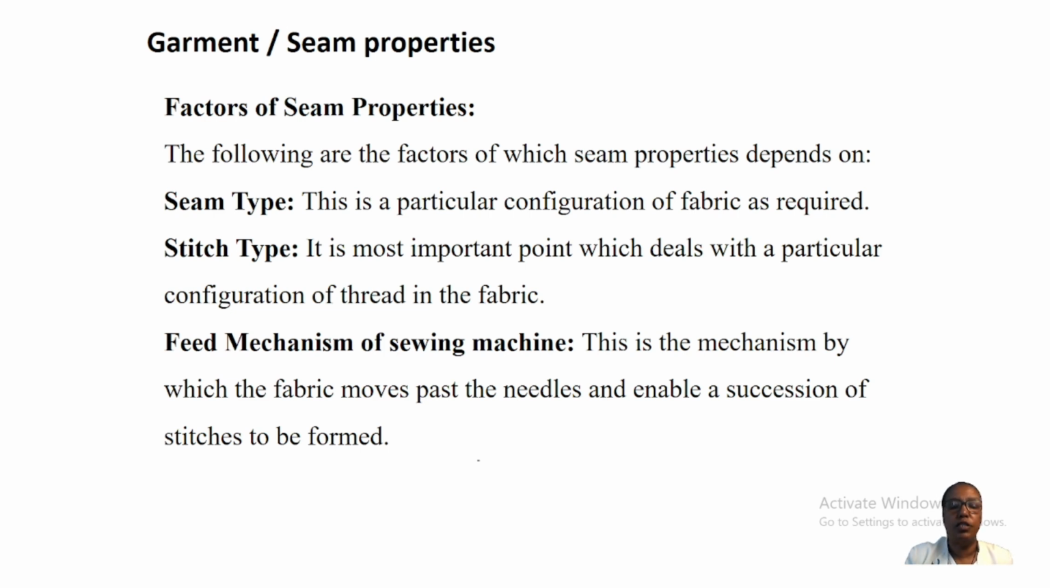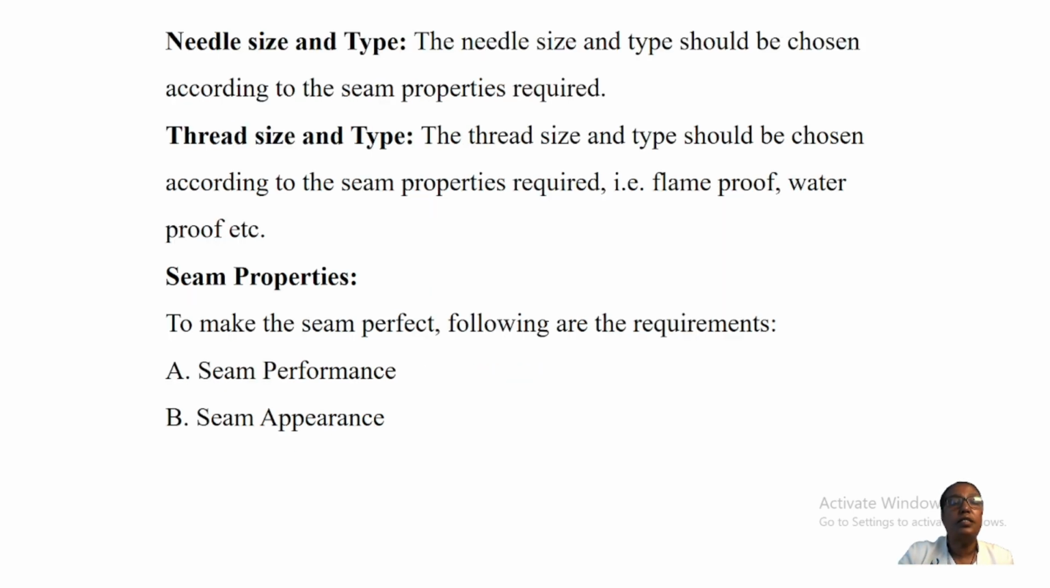These are seam properties. Another factor is needle size and needle type. The needle size and type should be chosen according to the seam properties required. Needle size can depend upon the seam type, so the sewer should select the appropriate needle size based on the seam properties.